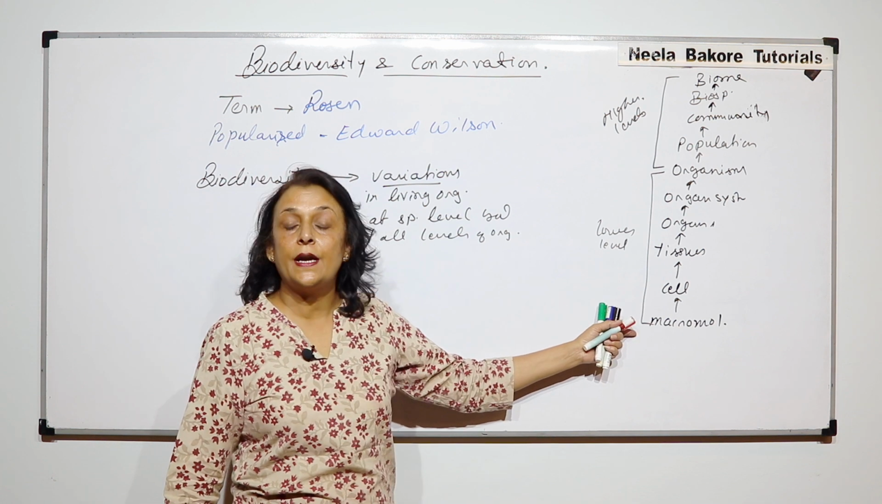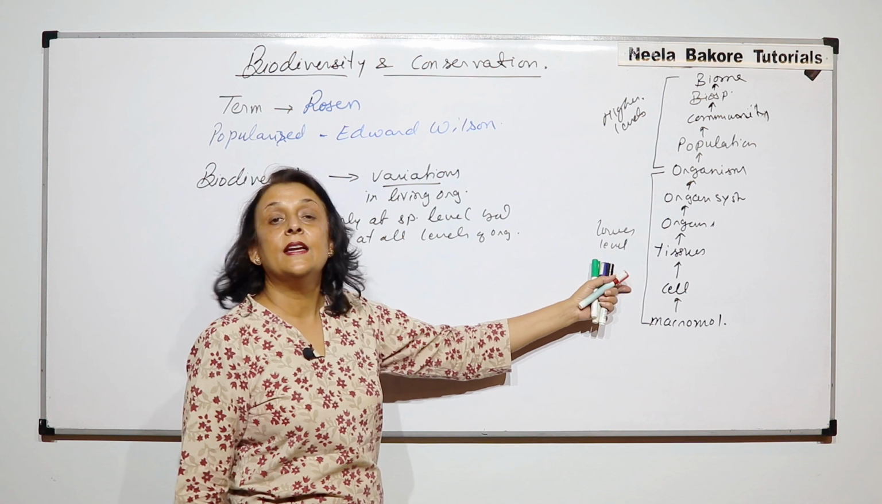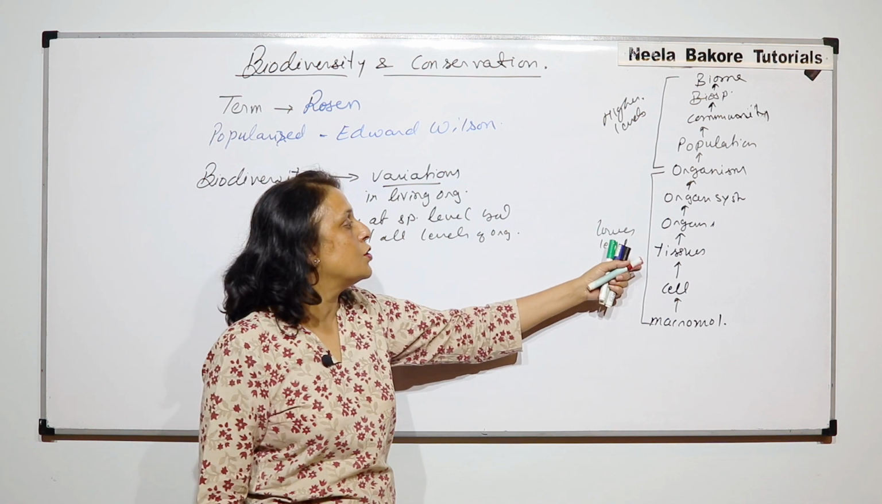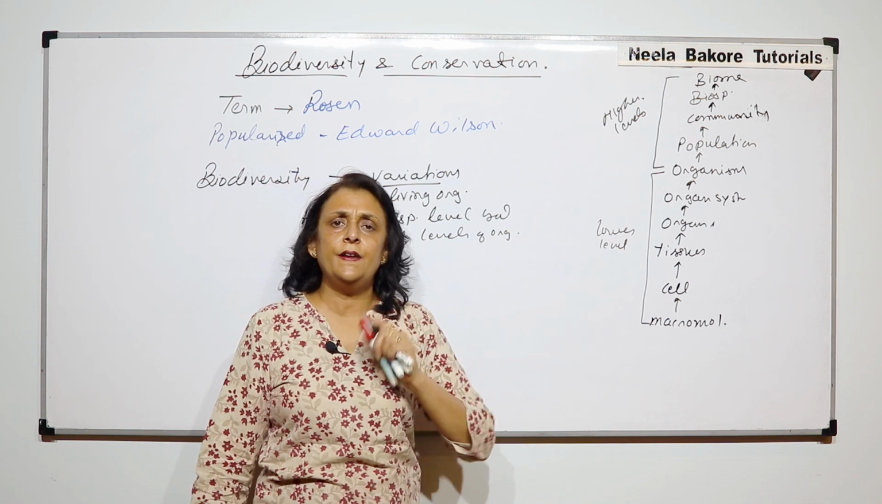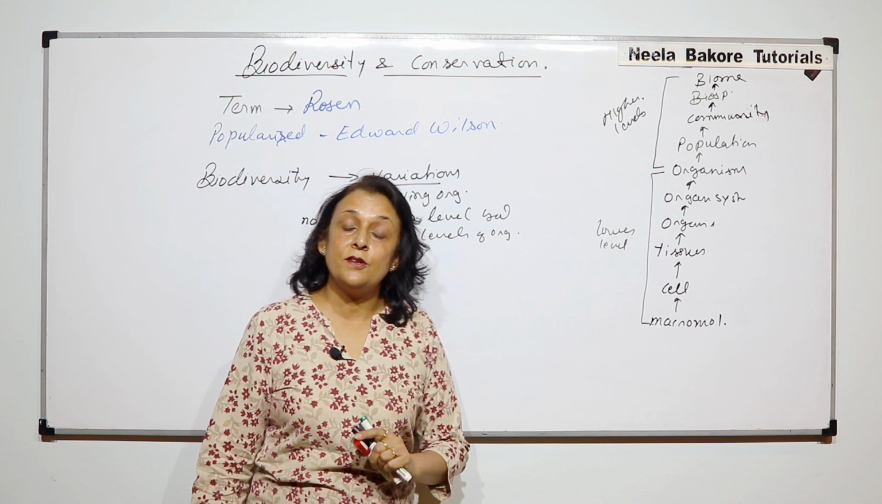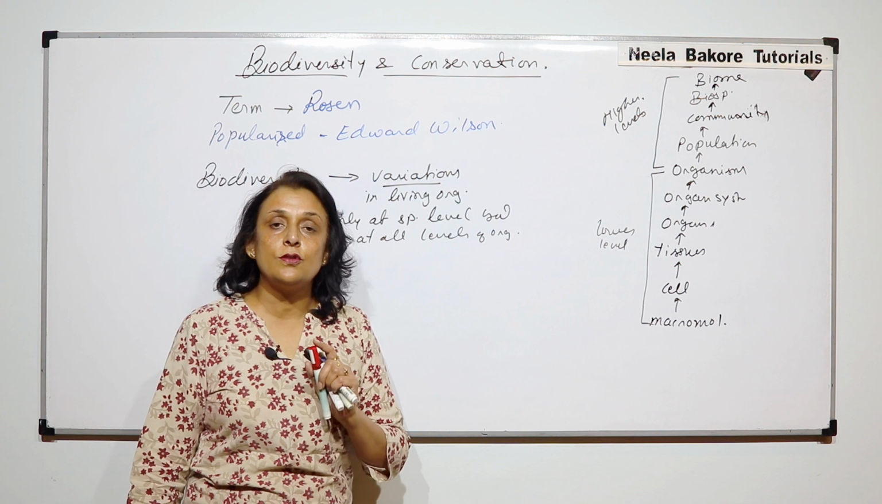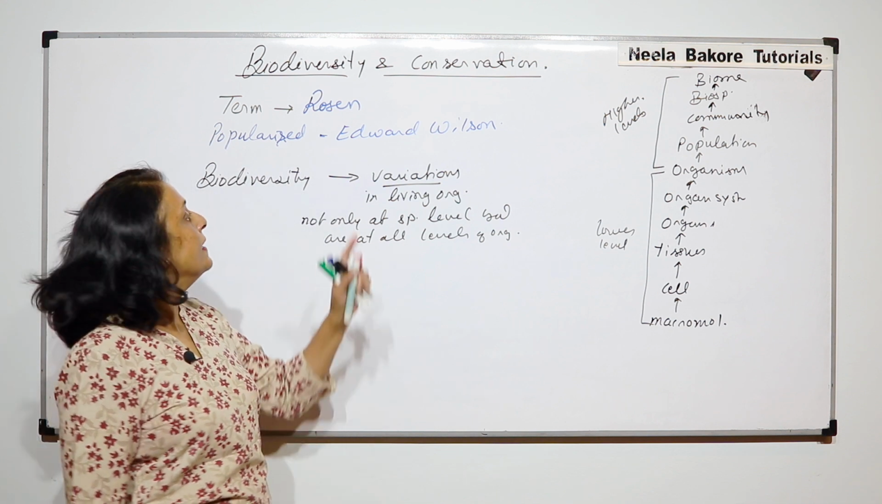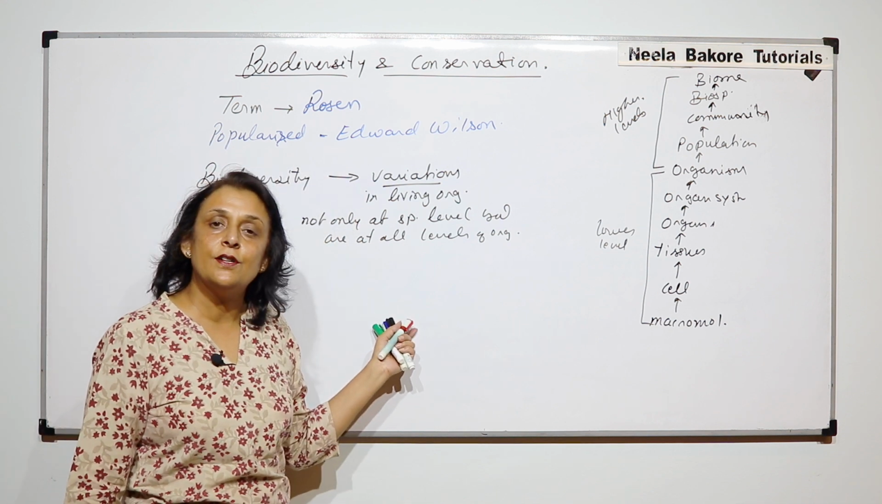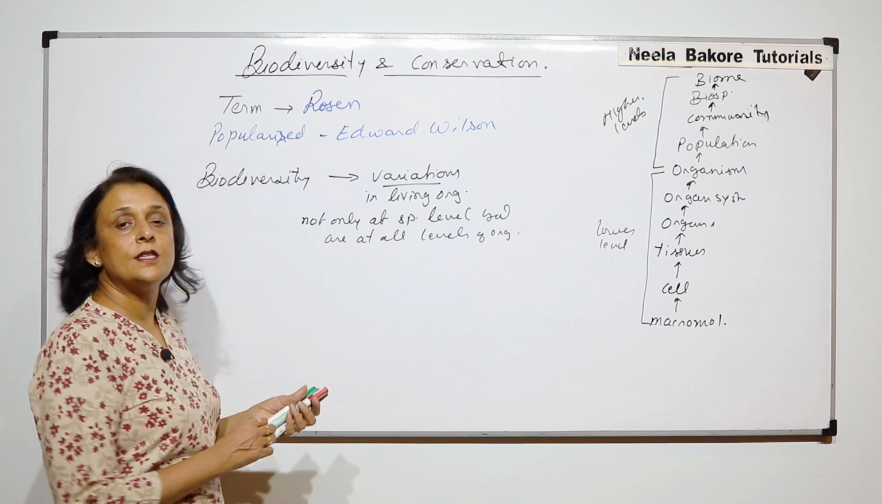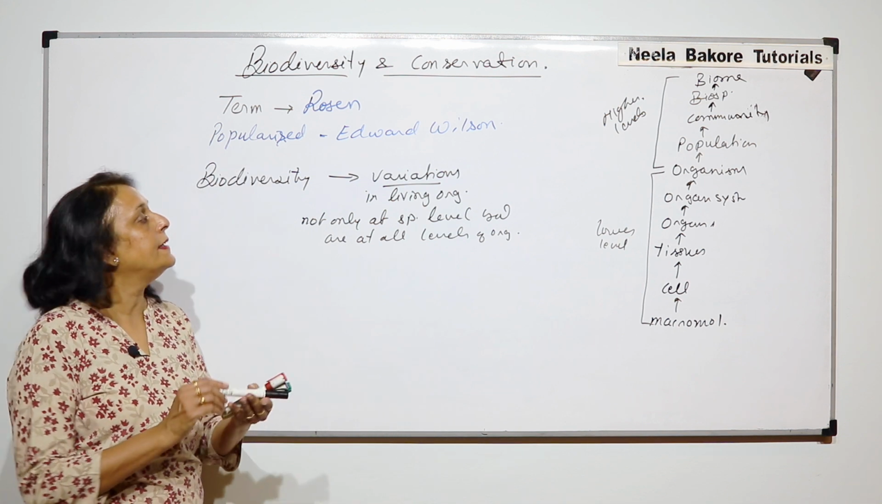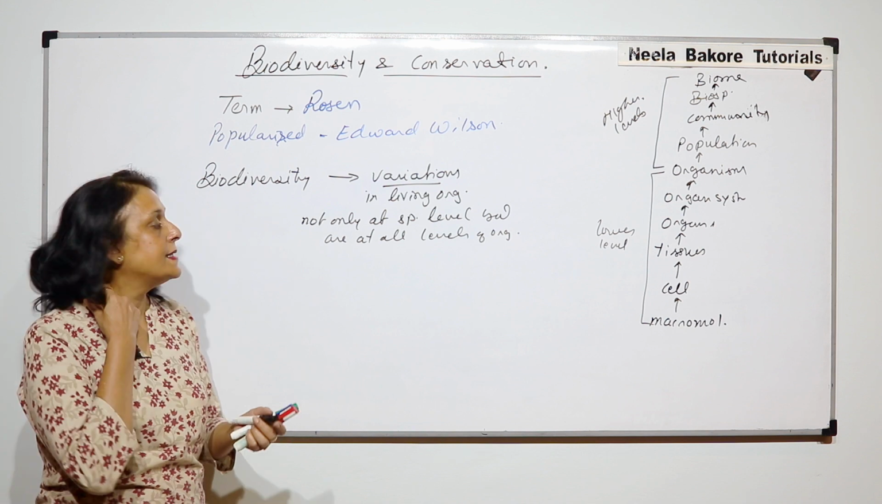There is variation at the macromolecule level, at the cellular level, tissue level, organ system level, and every level there are variations in the living organisms. And if we want to study all those variations together, then we call it the diversity part. So this is exactly the diversity which we want to study.